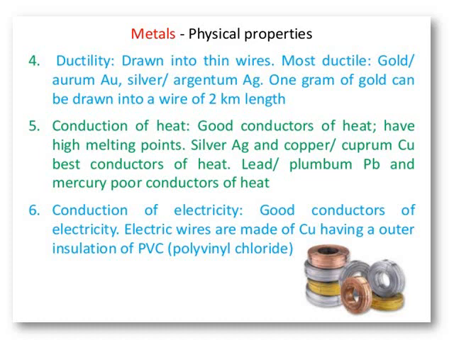For example, gold and silver are the metals which are made into thin wires. 1 gram of gold can be drawn into a wire of 2 kilometers in length. From this statement you can imagine how ductile gold is. Even the electric wires you find inside the insulating plastic sheet is